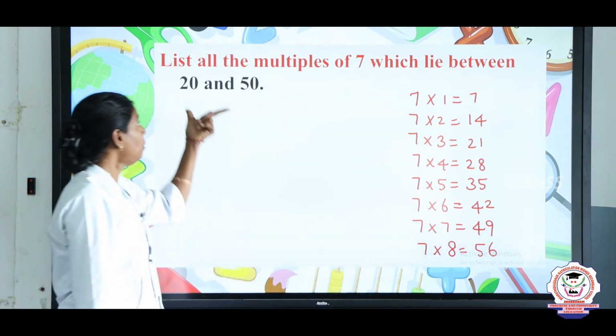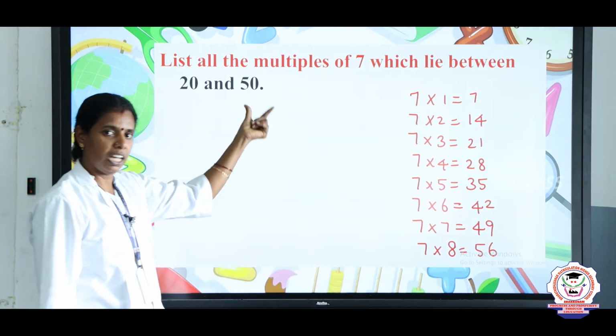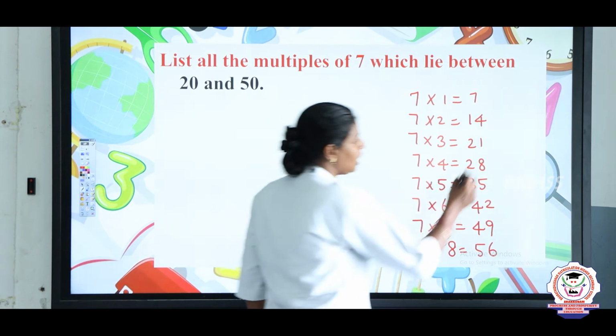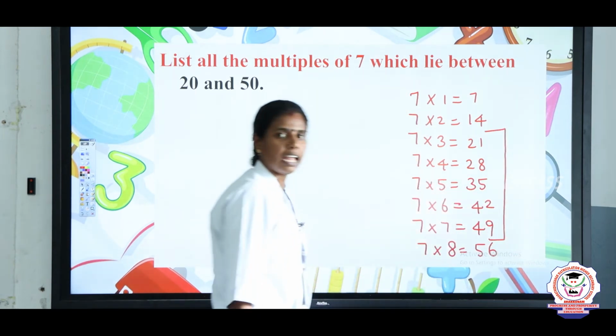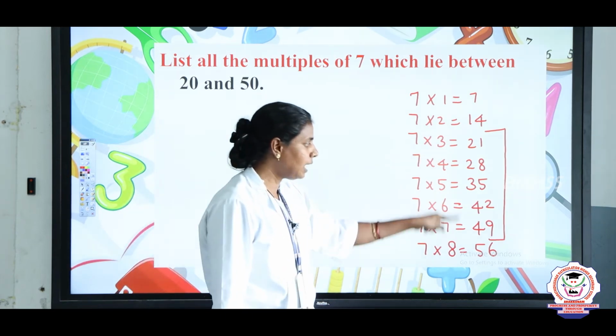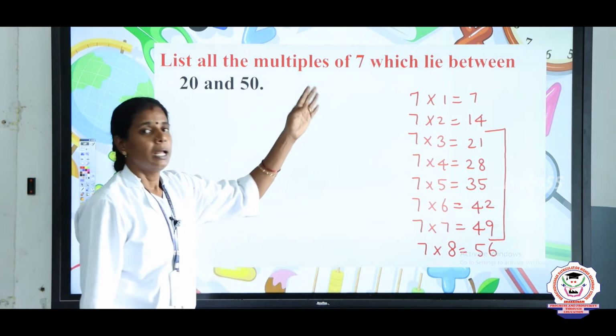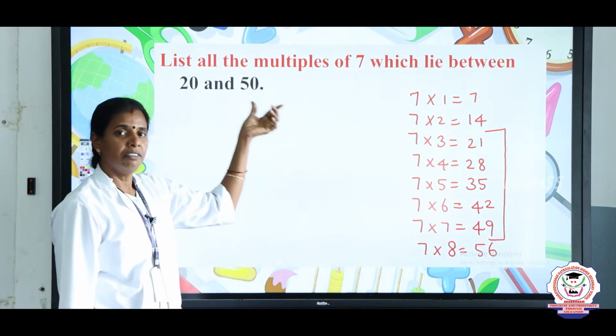We need the numbers between 20 and 50, so they are 21 to 49. These are the multiples of 7 between 20 and 50.